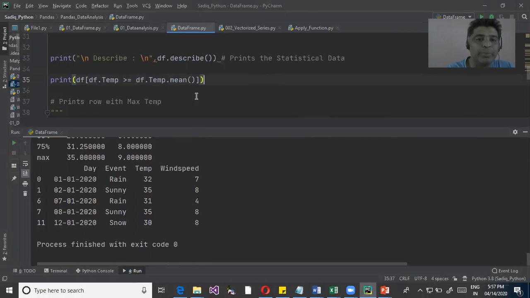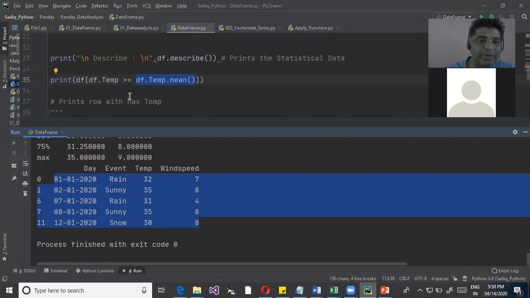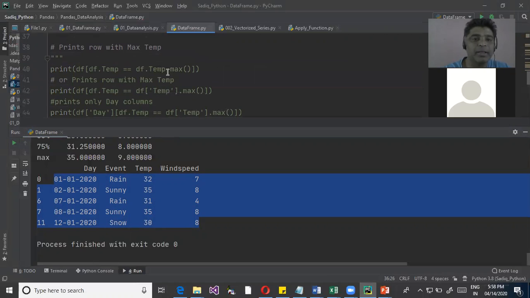When I use this particular thing, from the data frame it is trying to find the average temperature, and it shows me only those days when the temperature was more than the average. So we can use either static values, or we can refer to a statistical function. You can do that also.